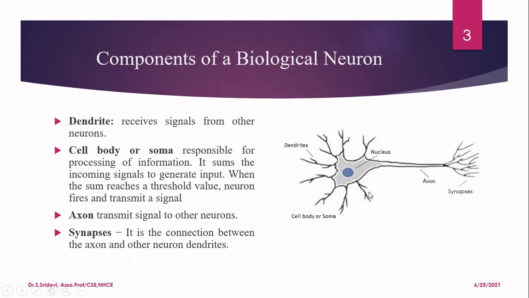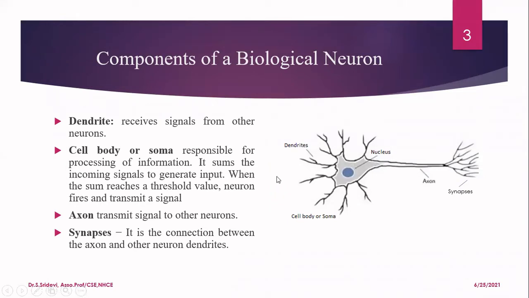Now, who is going to send the signal? The neuron is generating the signal, but we need something to transmit the signal. For that only, we have the axons. So axons are going to transmit the signal to other neurons. Then we have synapses. It's nothing but the connection between the axon and the other neuron's dendrite. Because this is the output, it should be given as input to the other dendrite. So the same process will continue so that we will have so many interconnections. So these are all the various components of a biological neuron.